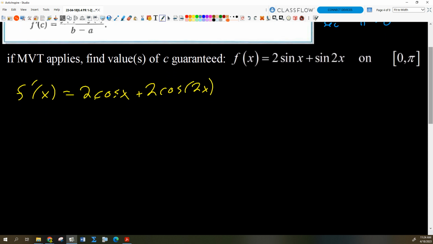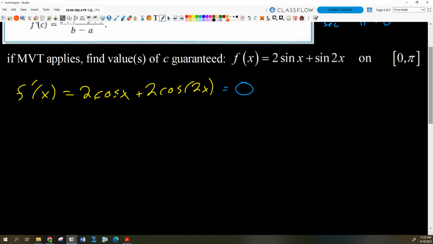So we want to know, where is our derivative equal to 0? That's the equation that we're going to solve. Would everybody agree that the derivative function, as it just involves cosines, is defined everywhere, isn't it? There's no problem. So this function is clearly a smooth function, which we could have anticipated, because I'm just dealing with sine functions, and sine functions are smooth functions, aren't they? Continuous, and they have no sharp corners, no vertical tangents. They're very well behaved.